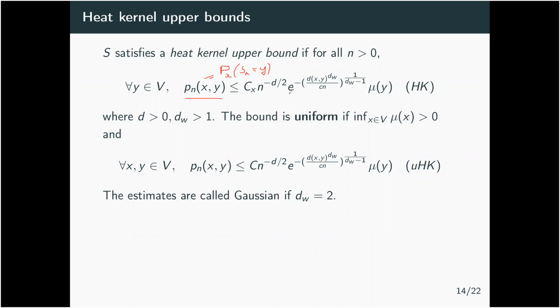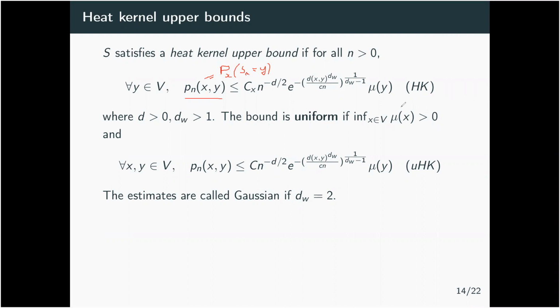which involves a few parameters. First, you have here this d, and here you have this d_w, which we assume to be bigger than 1 all the time, and you have a certain measure mu. We call this condition HK.